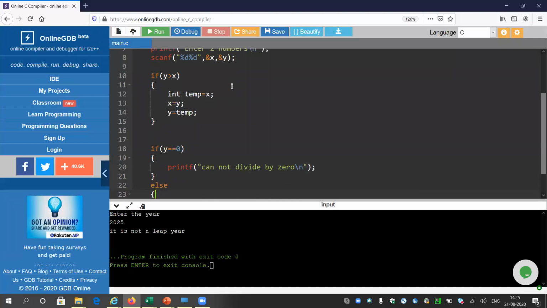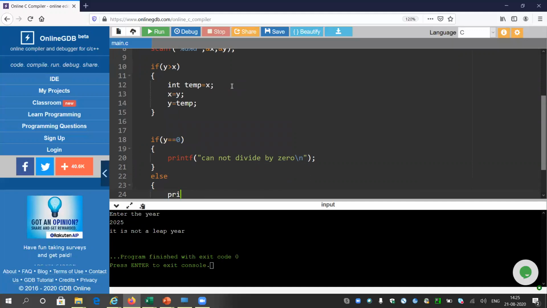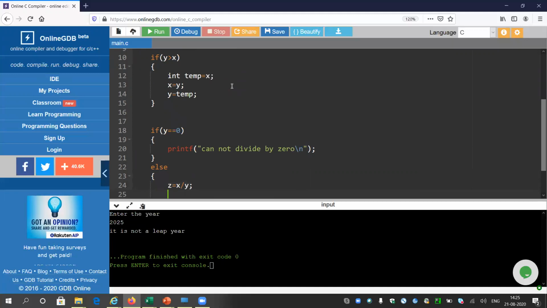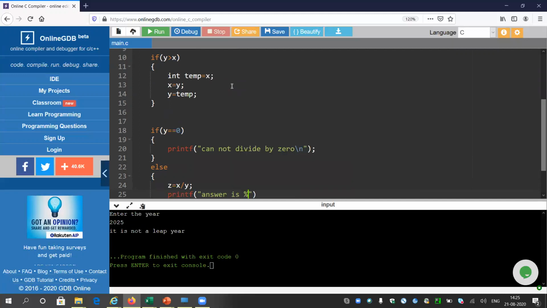If y is not 0, then I am going to introduce z equals x by y, and I will print the answer is %d, and it will be z. Let me give a \n.